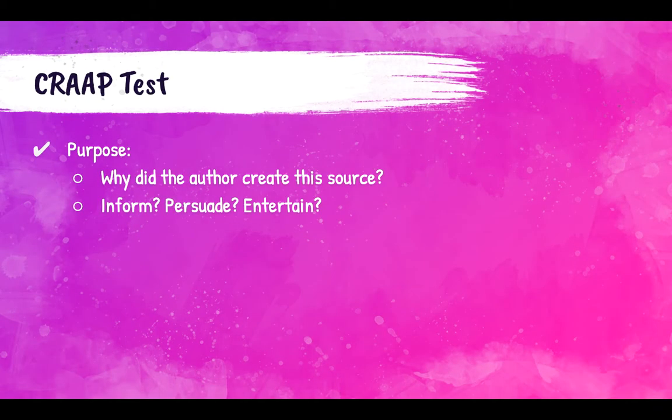And then purpose. Why did the author create this source? So this is really, when we're getting down to it, looking at bias. Is the author trying to persuade you to believe or feel a different way? Are they trying to inform you of something, or is it to entertain? If you can answer these questions, you'll be aware of what kind of biases the author has, and it will help you better understand the mindset behind the paper and know if it's a good source for you.